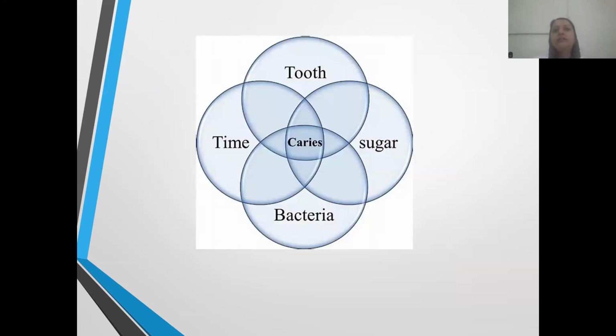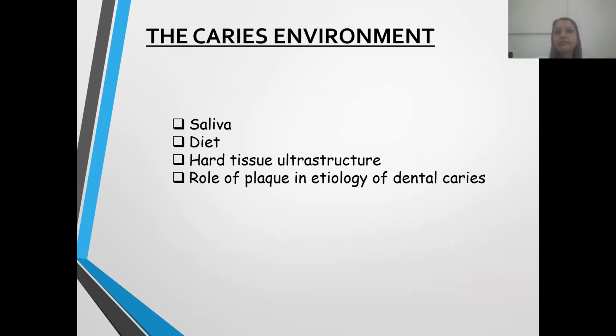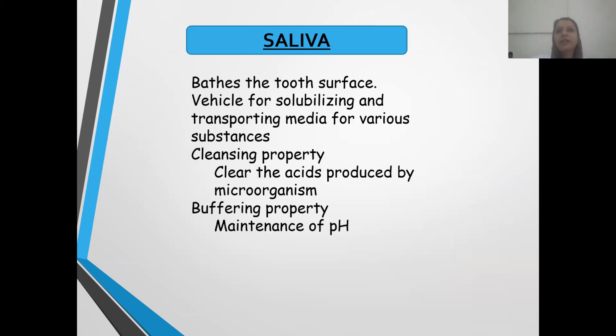And later, a fourth factor, that is time, was added into the etiology of dental caries. Now, let us see how the tooth, the carbohydrates and time lead to the formation of caries.